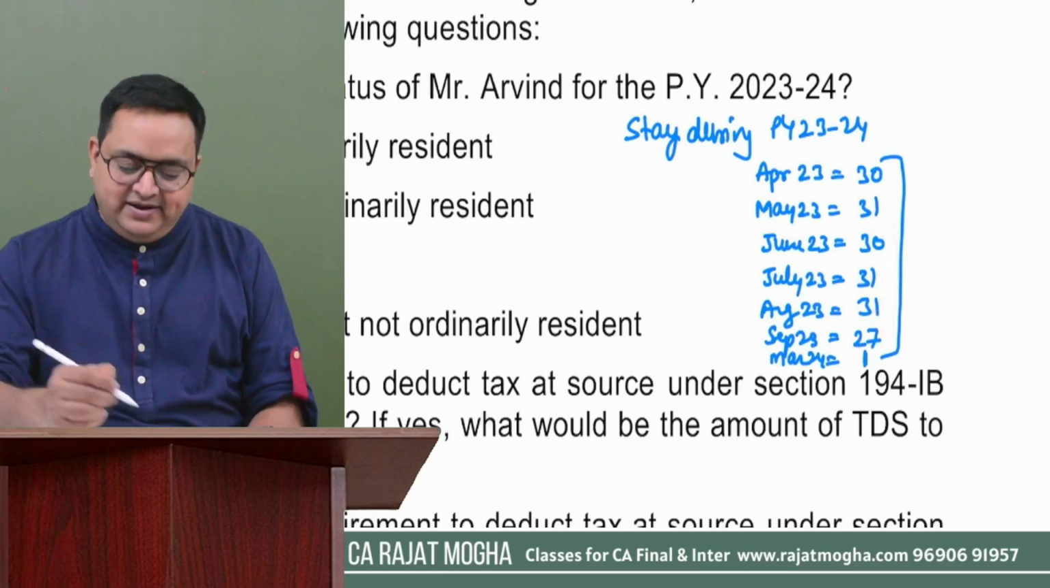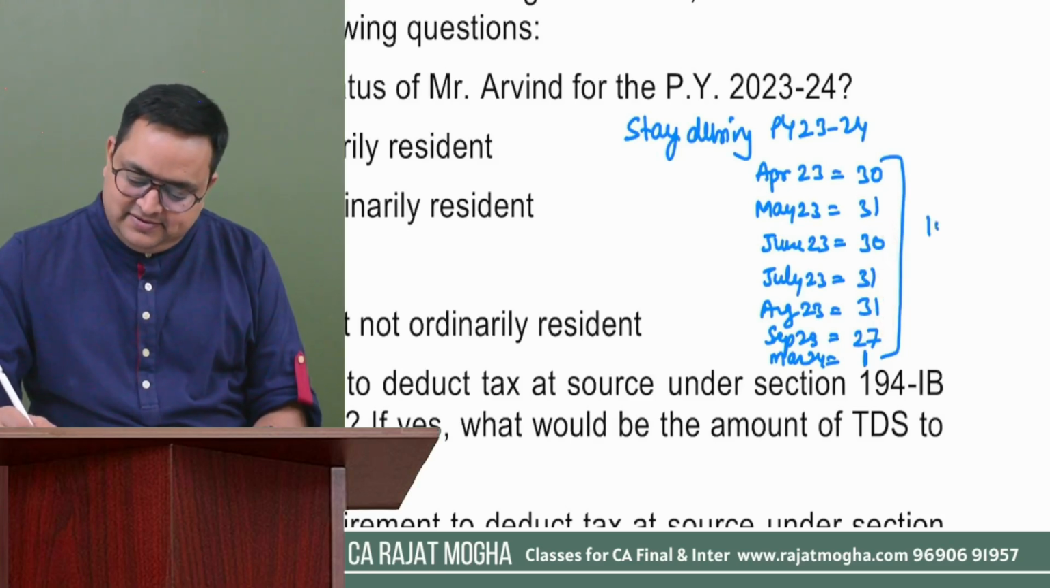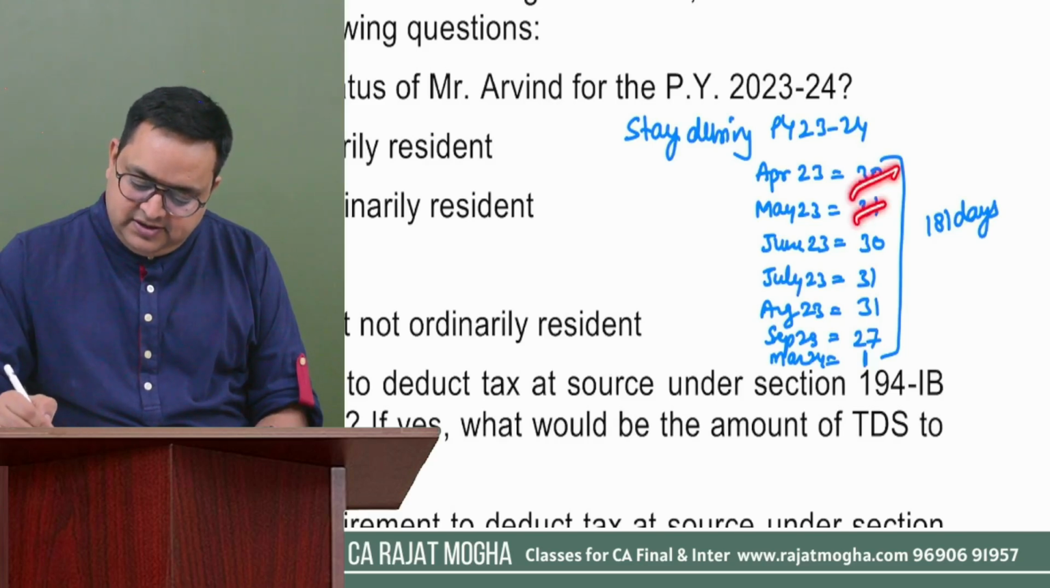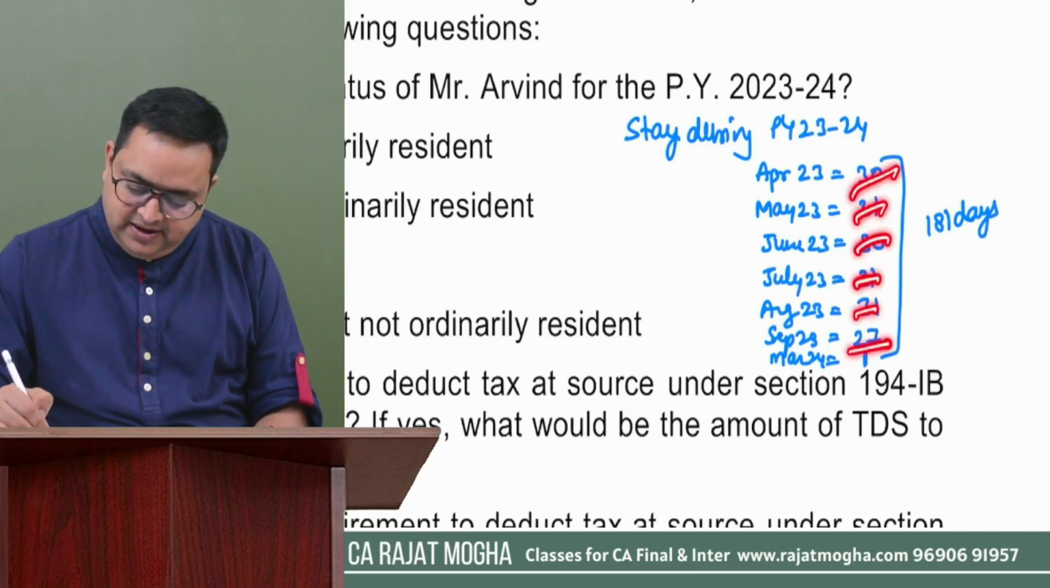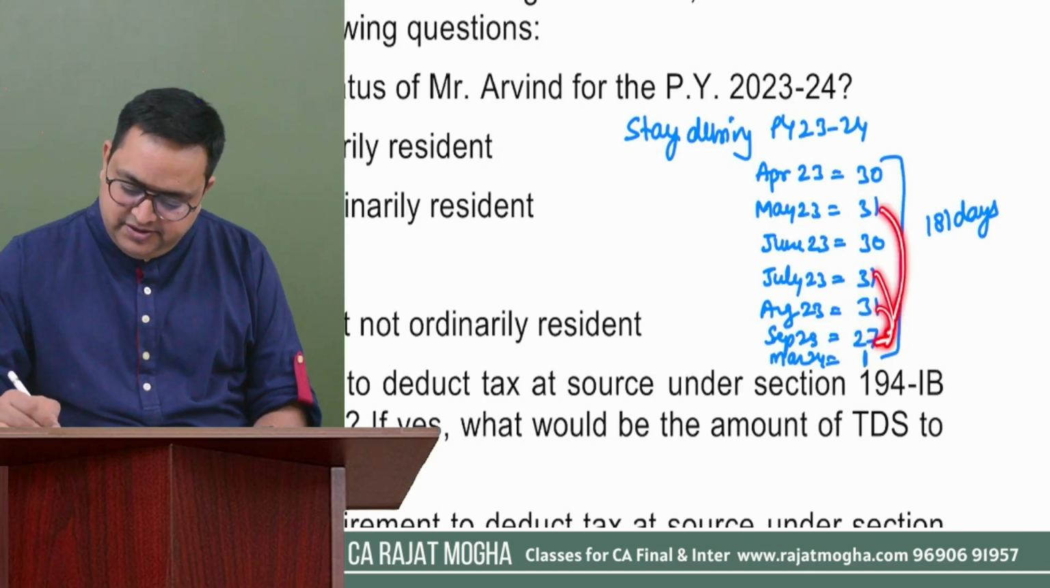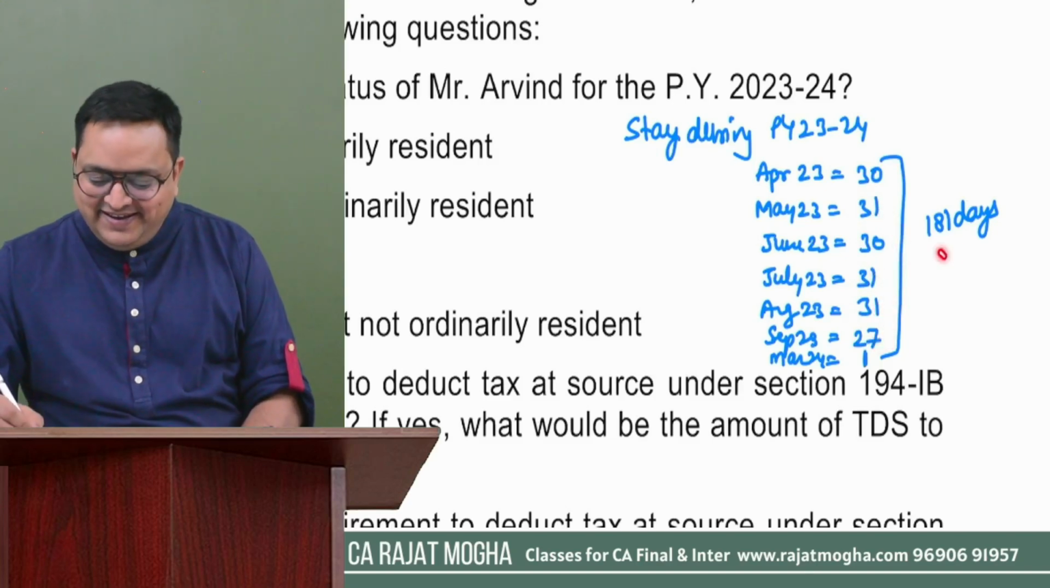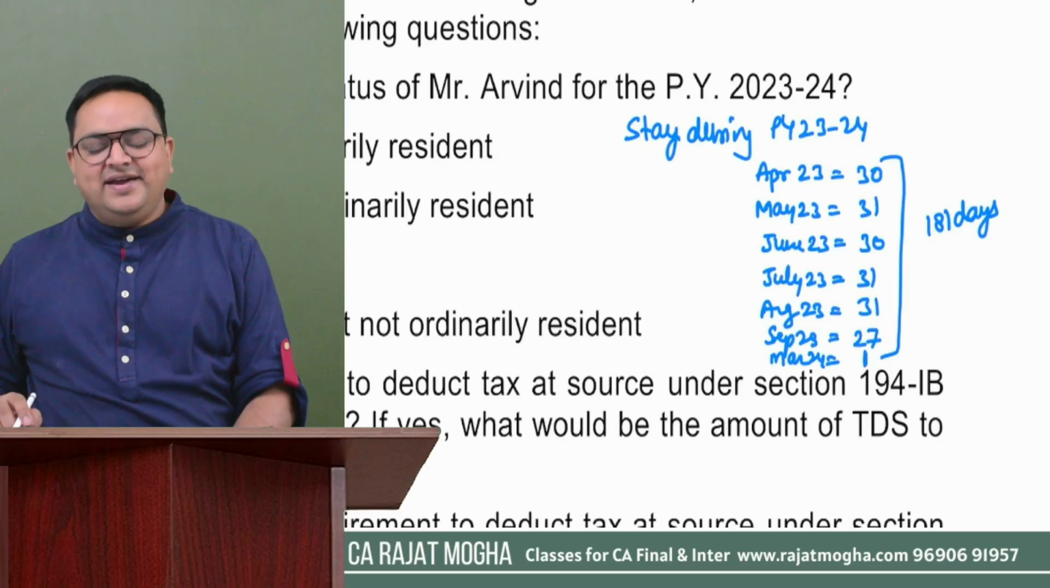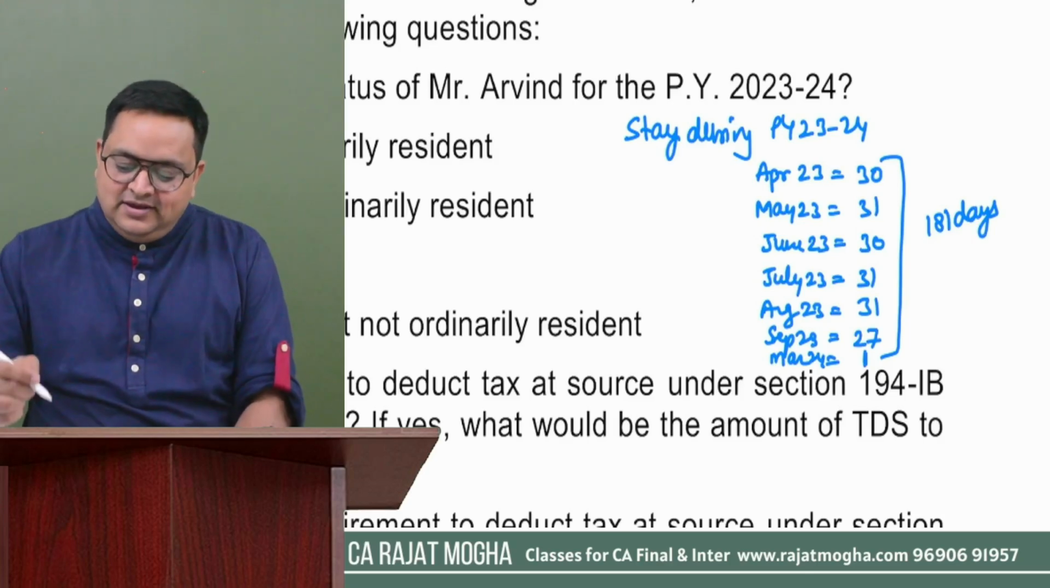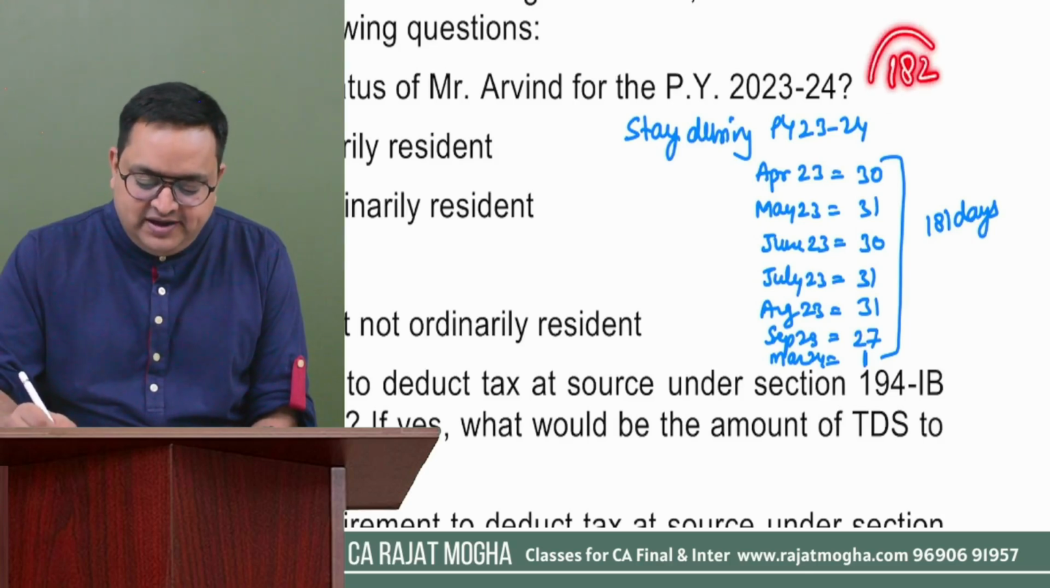It is coming 181 days, guys. Right? 181 days. So this is 30, 30, 30, 30, 30, 30. I'm calculating it. The 3 days short, I moved it from here. This is just calculations, right? So he was here in India for 181 days. So this person was not here in India for 182 days.